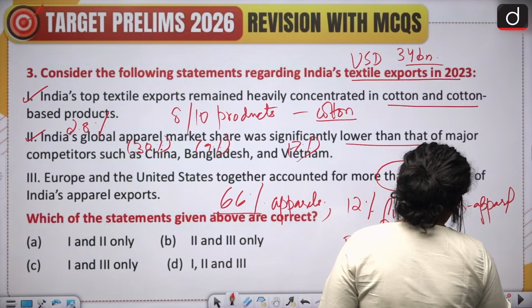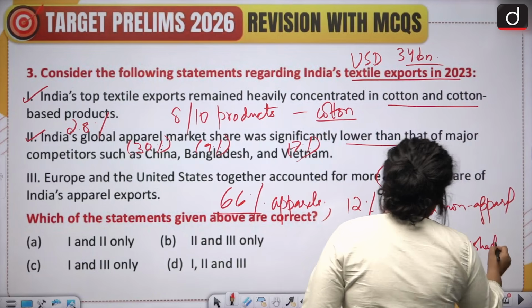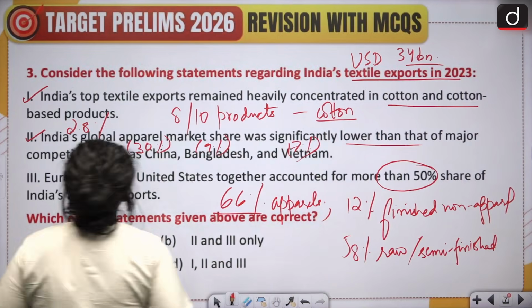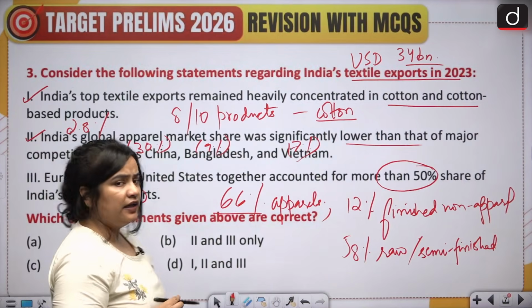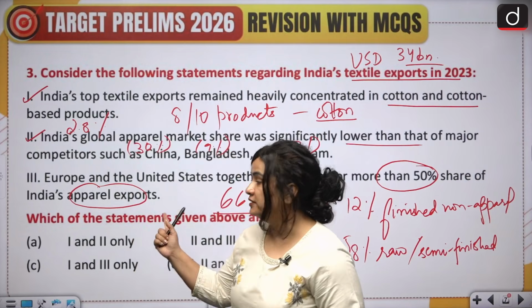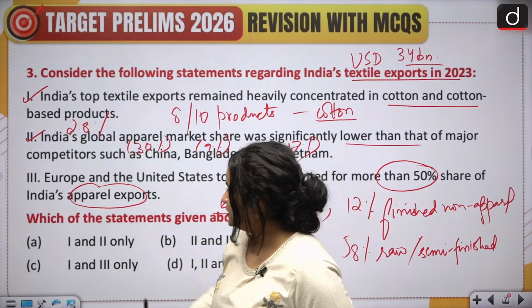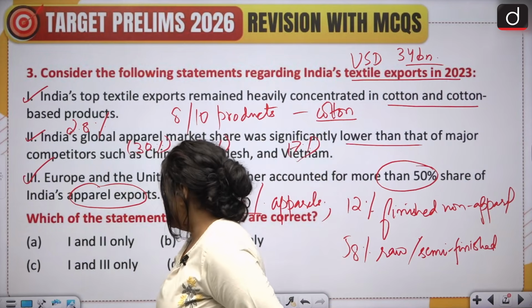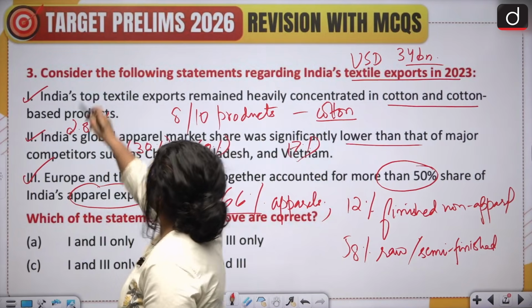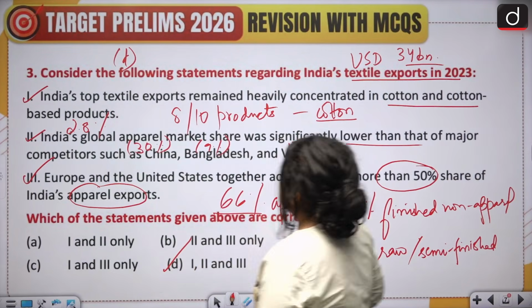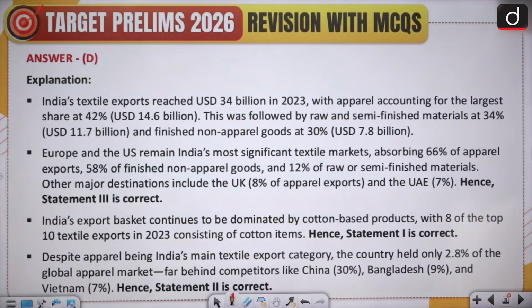So this is also correct. Now, there are other lead apparel export destinations for India like the UK and the UAE as well. So this statement is correct, and with this we arrive at the correct answer, which is option B, 1, 2 and 3. This is the explanation. Please take a look at it.